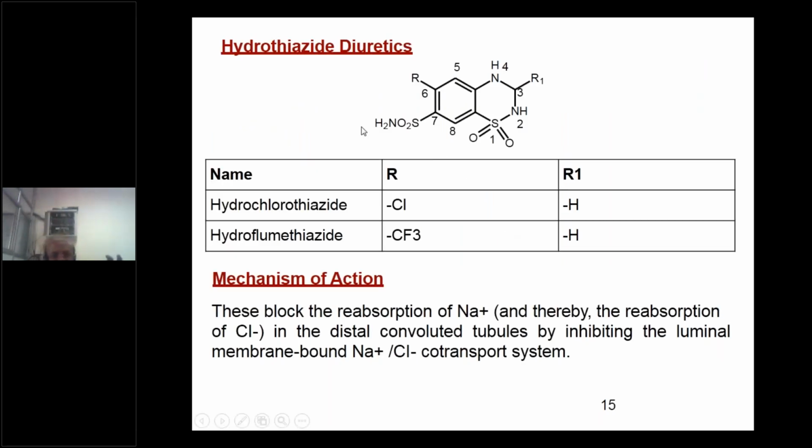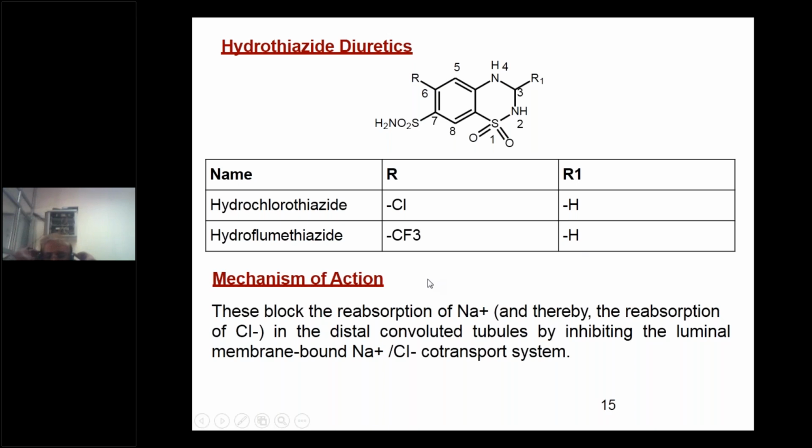Hydrothiazide diuretics. We'll take two examples here. Again, the structure is the same, only the carbon bond between 3 and 4 is saturated. Therefore, they are called hydrothiazide diuretics. We have taken two examples here: hydrochlorothiazide and hydroflumethiazide. In hydrochlorothiazide, R is chlorine and hydrogen is at R1; there is no double bond. Another example, hydroflumethiazide, where R is trifluoromethyl and R1 is hydrogen.